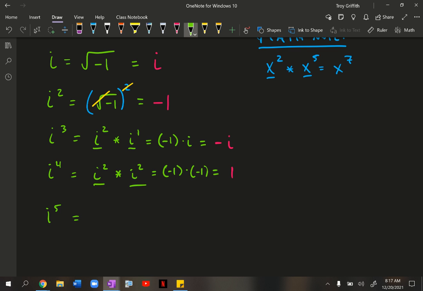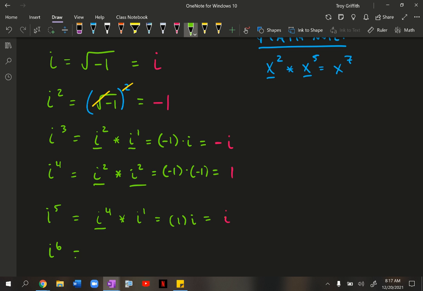The best way to approach i to the 5th would be to start at i to the 4th. How do I go from 4 to 5? Well, I add 1. Why am I doing this? Well, I just learned that i to the 4th is 1, and then we've said we're just going to call the other one i. So 1 times i is i. So i to the 5th is i. One more here, and then let's see if we see a pattern.